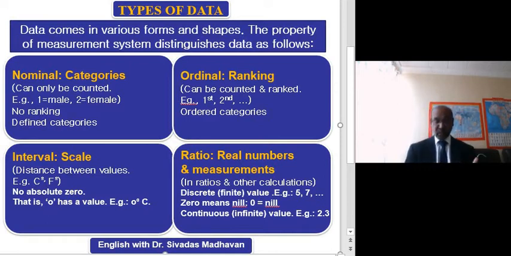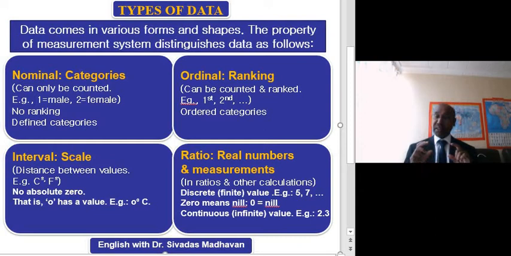And we come to numerical data. In the numerical data, there are discrete data and continuous data. Discrete means it is finite, complete numbers, countable numbers like 1, 2, 3, 5, 10, 12, etc. But there is no fraction.